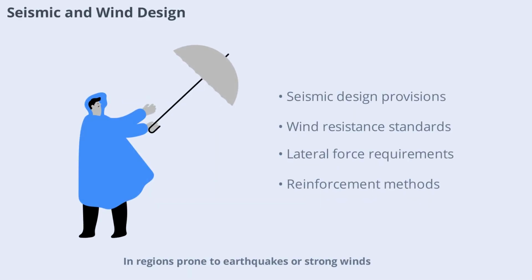In regions prone to earthquakes or strong winds, building codes include specific provisions for seismic and wind-resistant design. These codes require structures to be designed and built to withstand lateral forces, minimizing the risk of collapse during natural disasters. Engineers use these guidelines to select appropriate structural systems and reinforcement methods, making buildings safer for occupants.